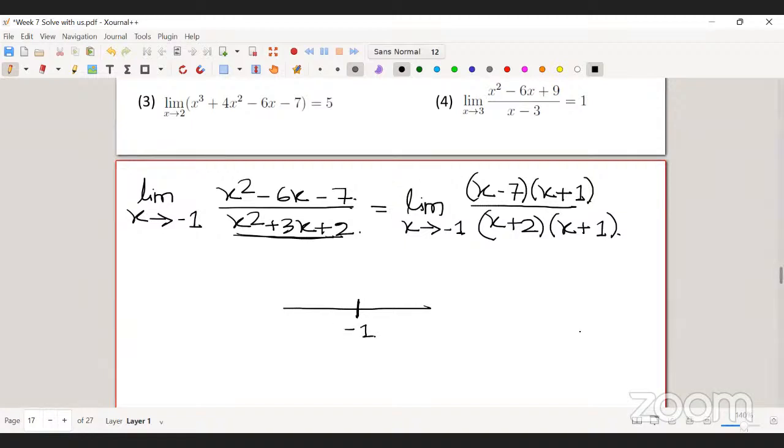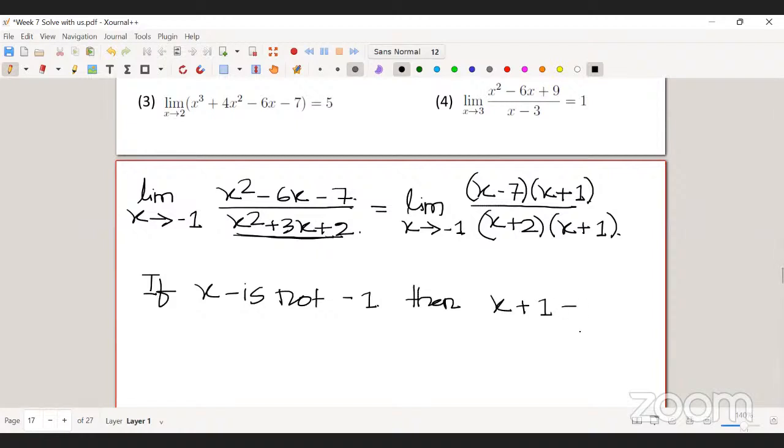In some sense x is not -1, but it's very close to -1.